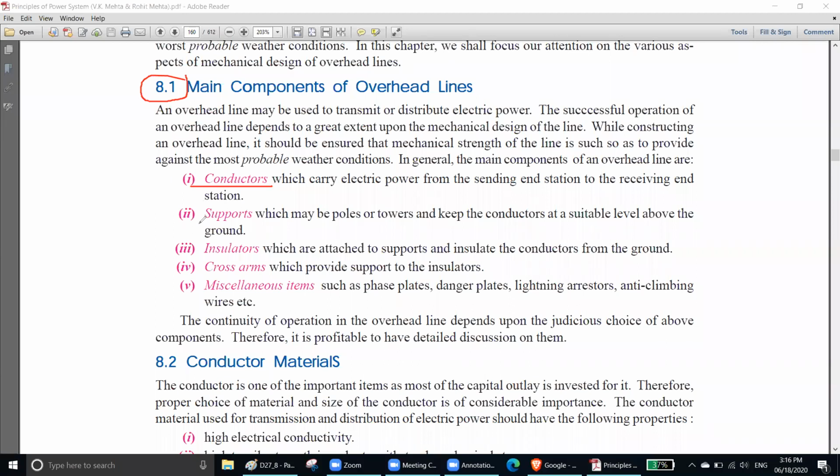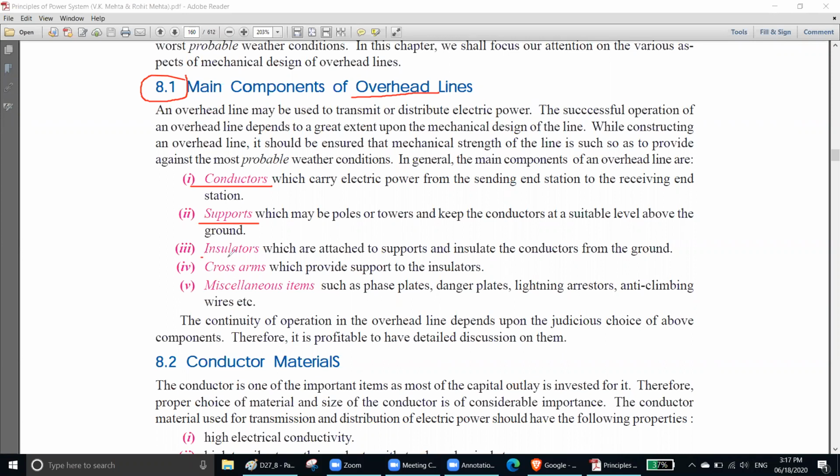Then supports means how you are going to support your conductors over your head. Remember, these are all overhead lines, not underground, because we have another chapter called underground system. So this is only overhead lines. Supports means how you are going to hold your conductors over your head. That means your tower, your poles, and everything else.